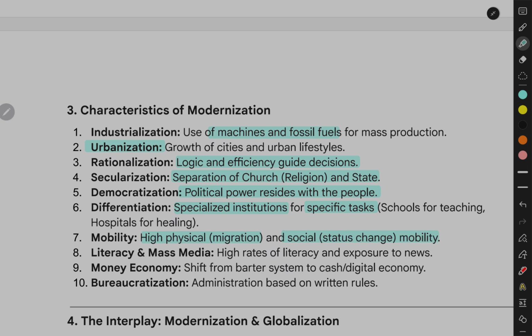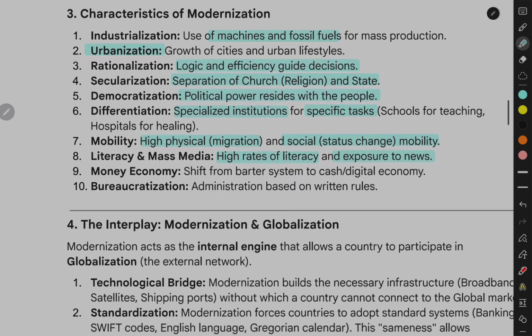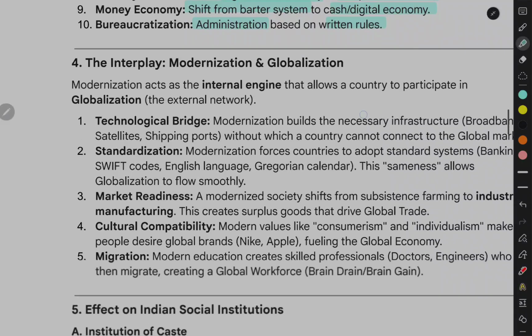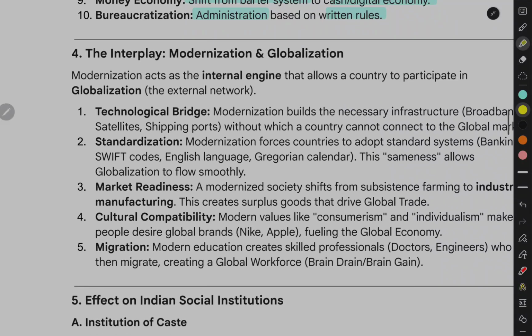Literacy and mass media: high rates of literacy and exposure to news. Money economy: shift from barter system to cash and digital economy. Bureaucratization: administration based on written rules. 7. The interplay: modernization and globalization.